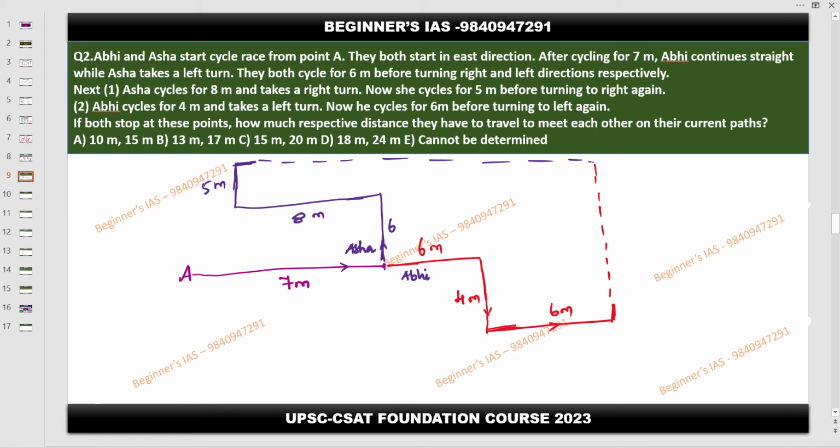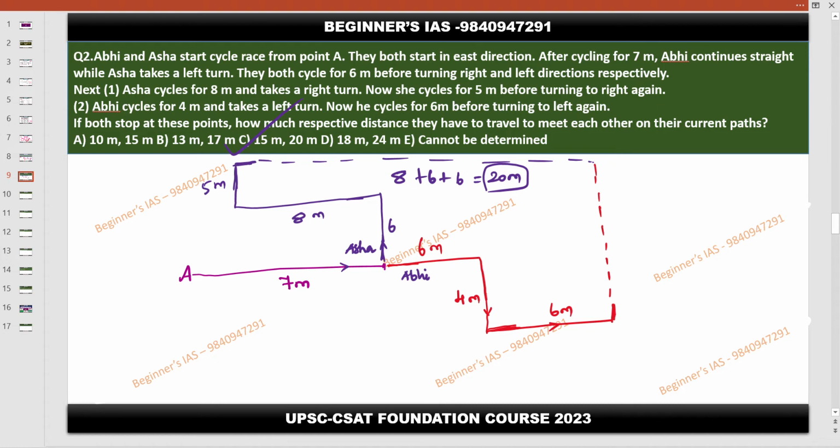Fine. Yes. Now this is 8, right? This is going to be the 8. This is going to be the 6. Again this is going to be the 6. So Asha takes 20 meter. Asha needs 20 meter. With this you can easily find option C.